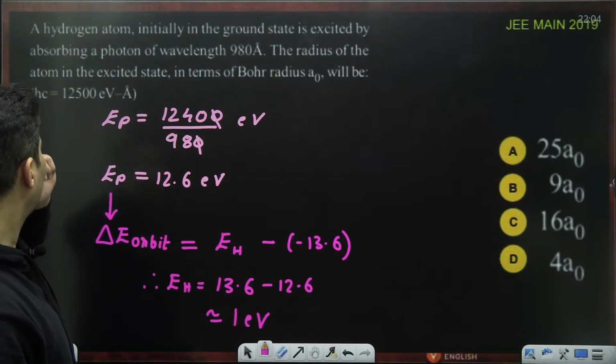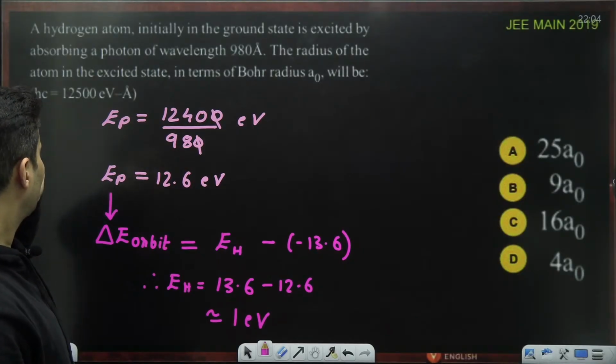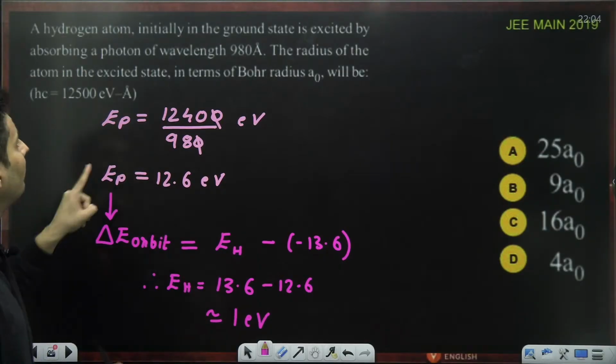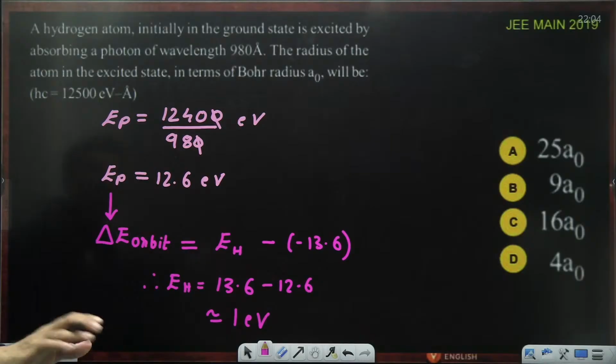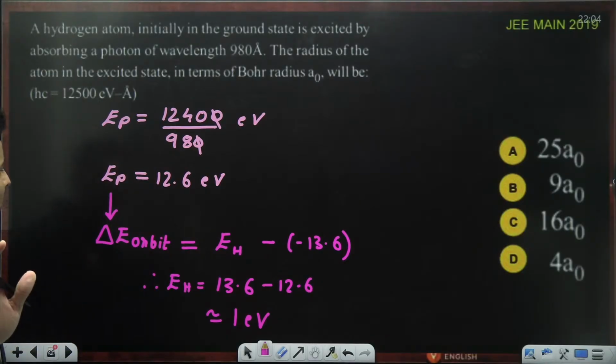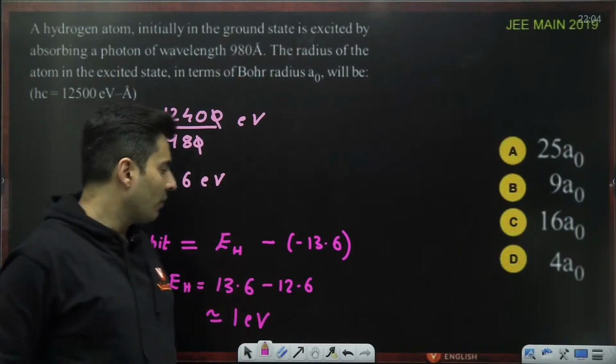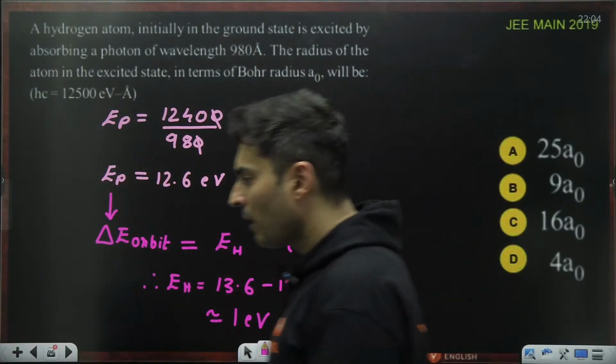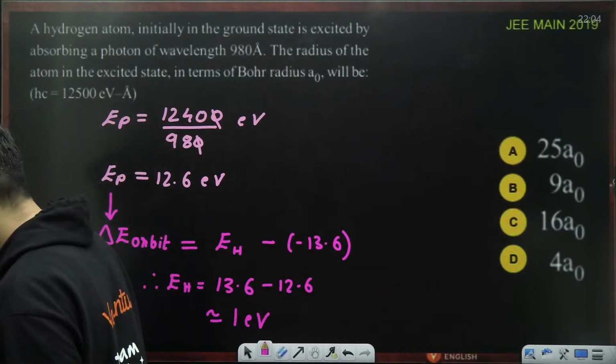The radius of the atom in the excited state in the Bohr's model. Yeah, one second. This is: find the wavelength 980, the radius of the atom in the excited state. So this is 1 electron volt. 12400, how sir?